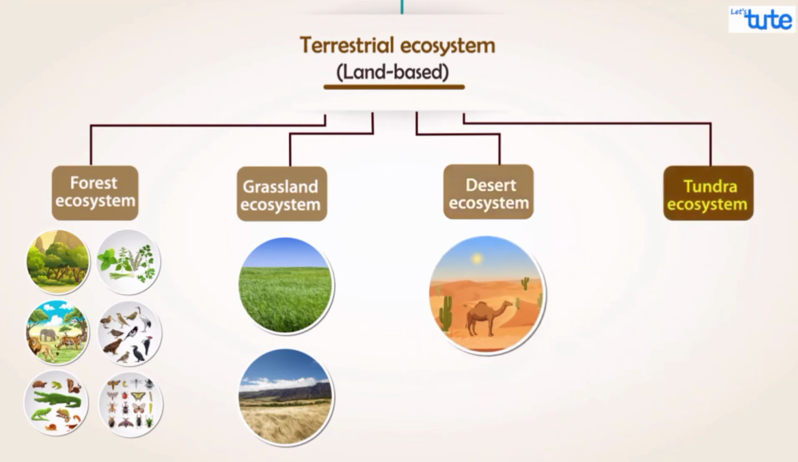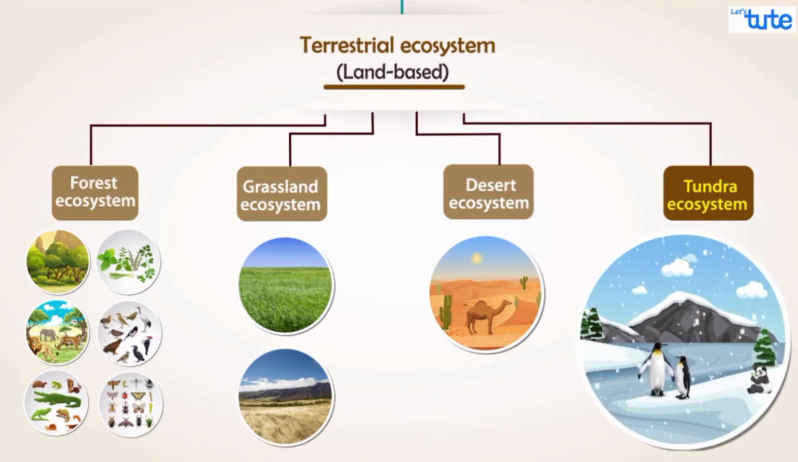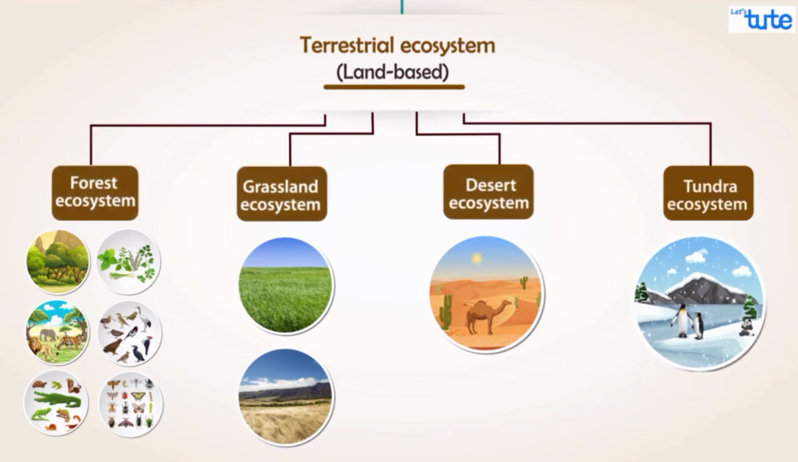Talking about the tundra ecosystem, this region is rich with varieties of trees and found in cold climatic regions. The regions are covered with ice most of the time. The plants and animals in this region are adapted to survive in extreme cold. This is all about the terrestrial ecosystem.